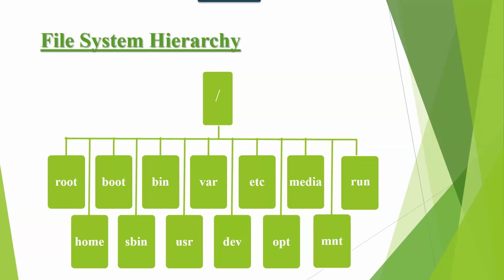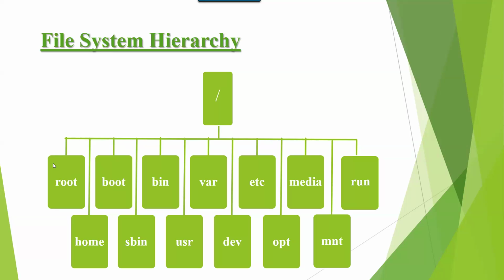I'm repeating again, forward slash is a parent directory or top level directory in Linux, and it contains subdirectories. It is similar to C drive in Windows. Under forward slash we have root. Root is the home directory for super user.